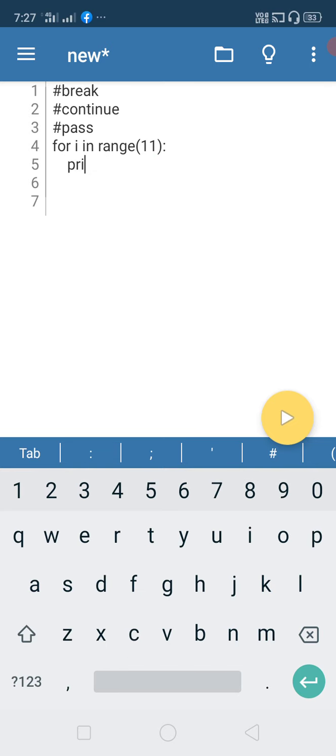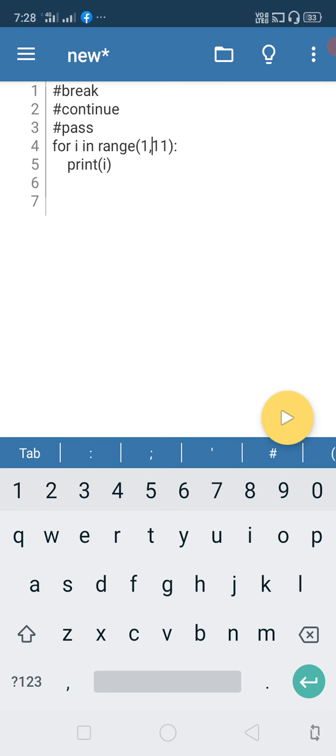I'm explaining once again, make a note of it. First, range of 11 gives the numbers from 0 to 10. So first 0 enters into i, and that 0 is printed. Actually I need from 1 to 10, right? So I need to write 1 comma 11, so that the starting point is 1 and the ending point is 10. So 1 gets into i and is printed, then 2 is printed, then 3, and the cycle goes on up to 10. After 10, 11 doesn't exist, so the loop terminates.